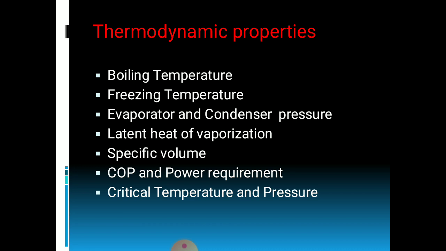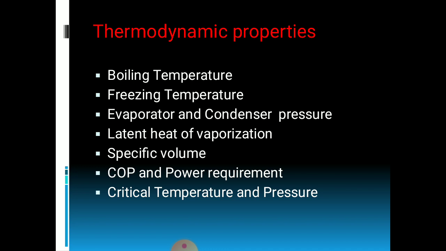The first property is the thermodynamic property. It contains boiling temperature, freezing temperature, evaporator and condenser pressure, latent heat of vaporization, specific volume, COP and power requirement, critical temperature and pressure. So the boiling temperature of the refrigerant should be low, as we know high boiling temperature reduces the capacity and operating cost of the system. Freezing temperature should be low, below the operating evaporator temperature.